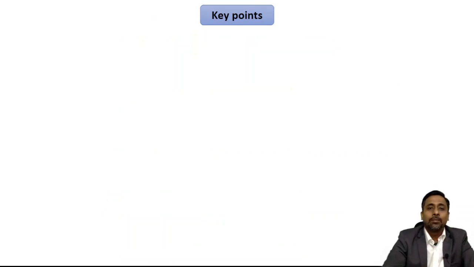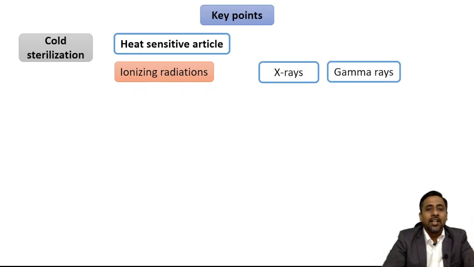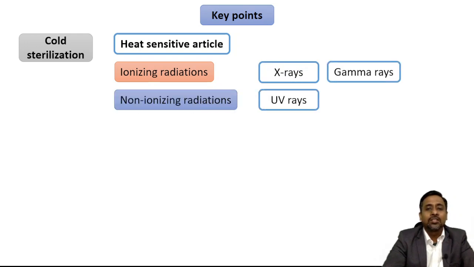Now certain more key points. Cold sterilization. Cold sterilization is the method which is used for heat sensitive articles such as pre-packed syringes, pre-packed cotton swabs we have seen. And in this method we usually utilize ionizing radiations and non-ionizing radiations. Ionizing radiation which is commonly used is X-rays and gamma rays, and non-ionizing radiation commonly used is UV rays and infrared rays. Okay.